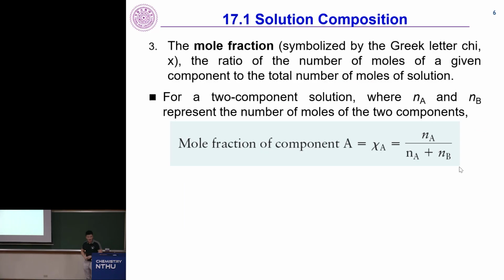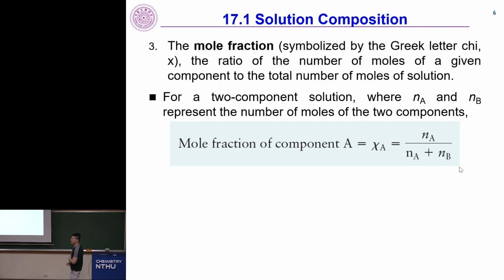Molarity. All right. And lastly, which makes more chemical sense, is mole fraction. It's really the molecules that interact with each other. It doesn't really matter how heavy they are. So mole fraction makes more chemical sense, and later on, when we derive equations, you'll realize mole fraction is used. The symbol is chi, or x. It's the ratio of the number of moles of a given component to the total number.